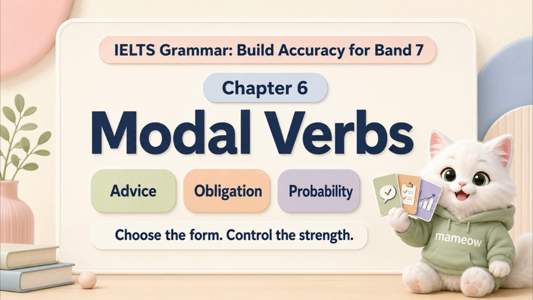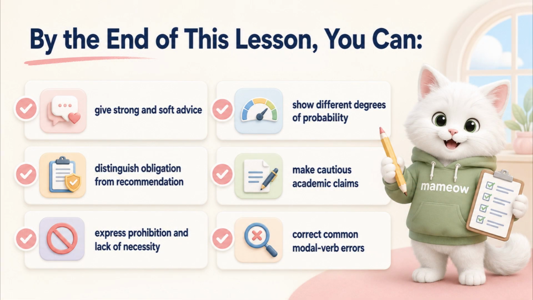Welcome to Chapter 6, Modal Verbs for Advice, Obligation, and Probability. Modal verbs allow us to recommend actions, express rules and necessity, and show how certain we are about a claim. In this lesson, we will focus on choosing an accurate form and controlling the strength of our meaning. By the end of this lesson, you will be able to give strong and soft advice.